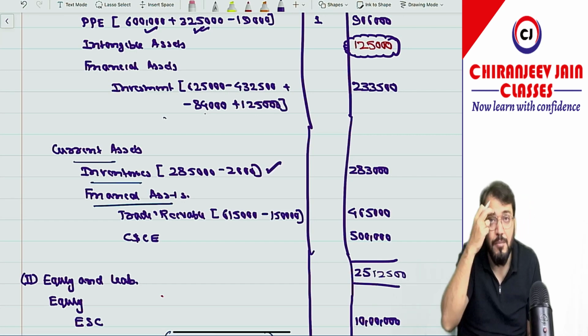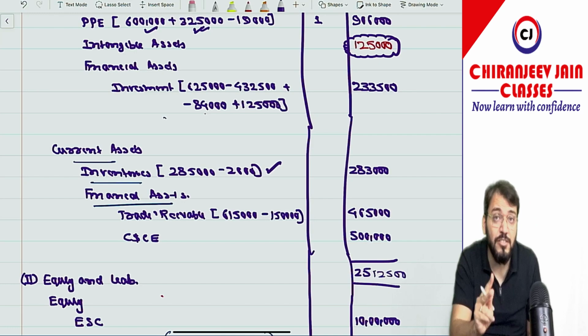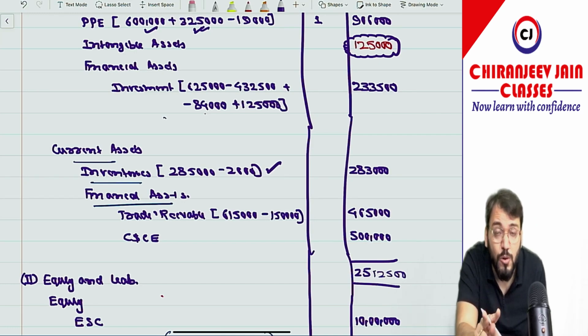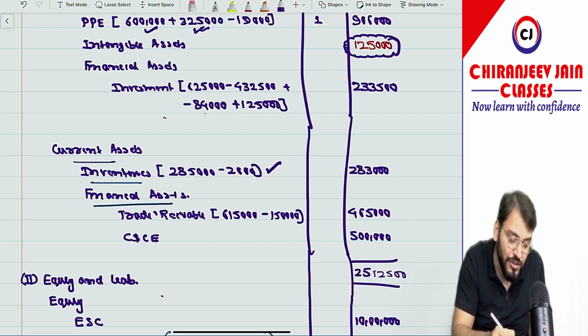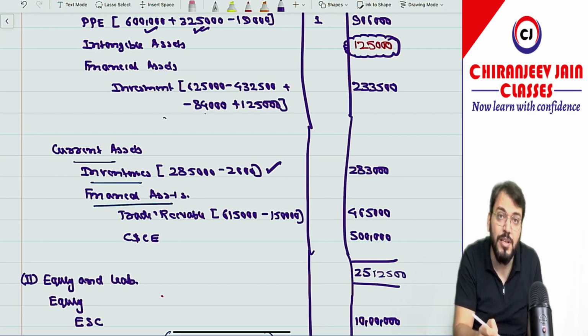Financial asset will come, and we should deduct the bills receivable. You can see the total bill drawn was 2 lakh, out of which how much was discounted? 50,000 was discounted. Whatever has been discounted, can I say that cannot be cancelled? So we can only cancel to the extent of the bill which is not discounted. Out of 2 lakh, how much was not discounted? That was 1,50,000. So that will be cancelled, so you can see minus 1,50,000 we have done.